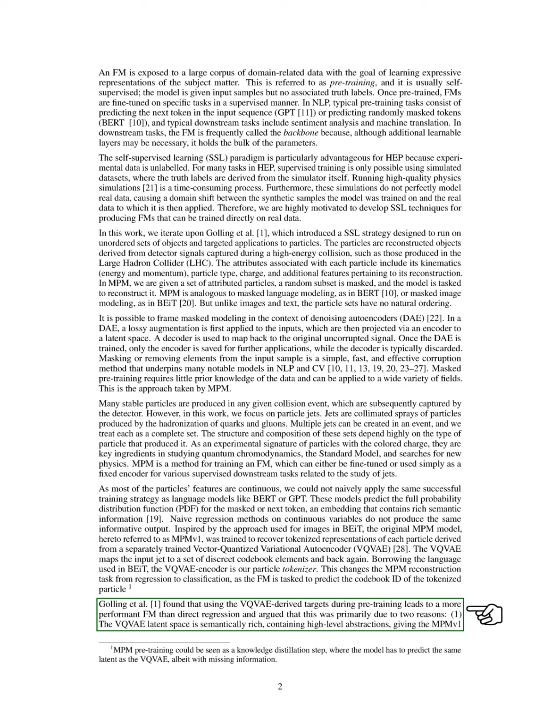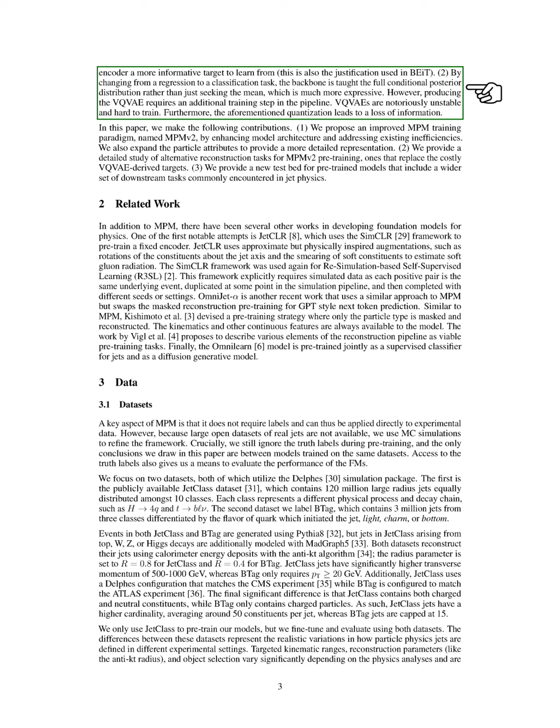We argue that using VQVAE-derived targets during pre-training leads to better performance because the VQVAE's latent space contains rich semantic information, and the classification approach teaches the model a more expressive distribution. However, training the VQVAE adds complexity and can lead to information loss.